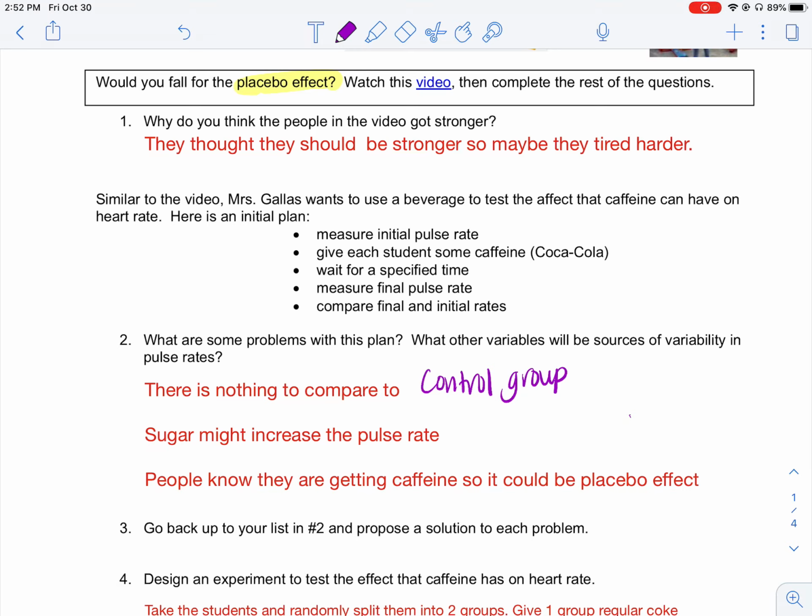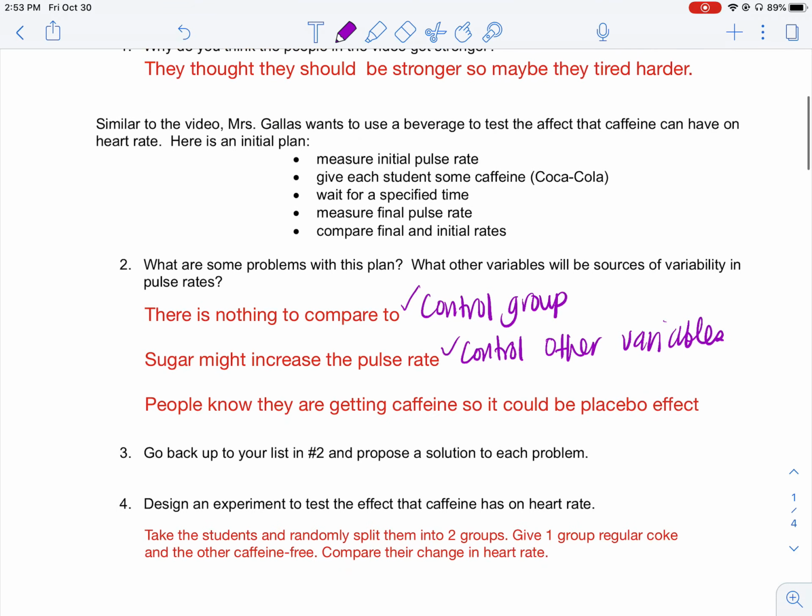Now, aside from the caffeine that is going to make their heart rate go up, could it also be sugar? Because of course there's a lot of sugar. Could it be that it's not the caffeine that makes the pulse rate increase, but the sugar intake that the kids had? Yep. So another thing here is that we need to control other variables. So we have a control group, and then we control other variables.